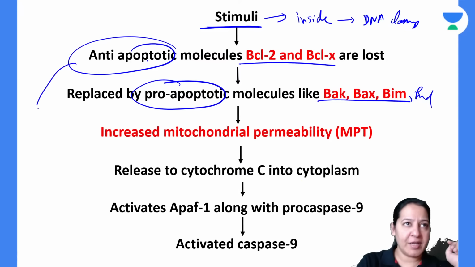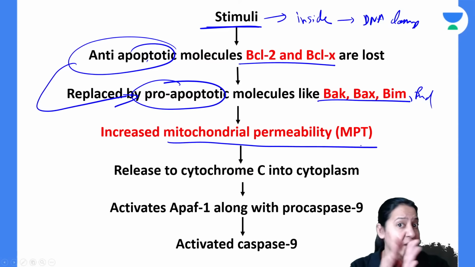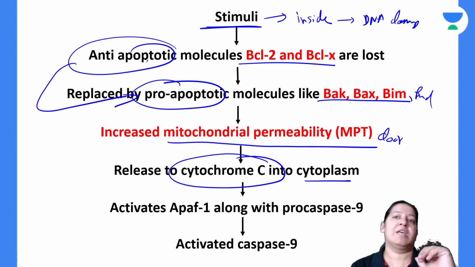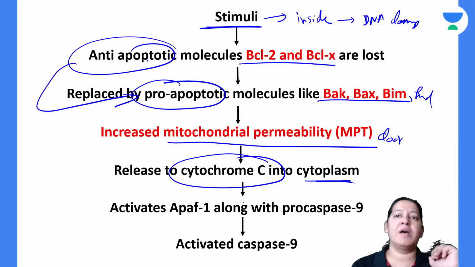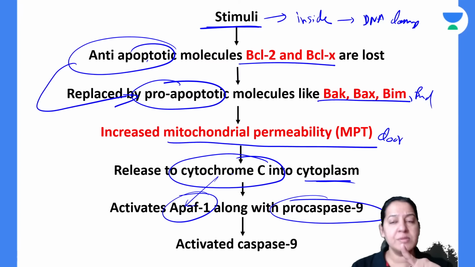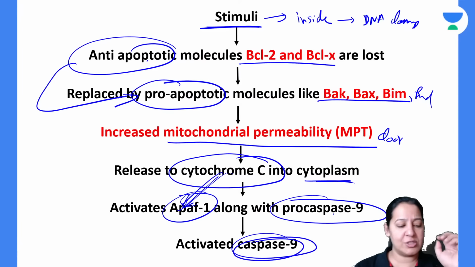Because the anti-apoptotic proteins are replaced by pro-apoptotic, the mitochondrial permeability is increased. That is, the transit will open. The door will open, the transit will open, permeability will increase. And cytochrome C will leak into the cytoplasm. So cytochrome C will come into the cytoplasm. After coming into the cytoplasm, it will activate procaspase 9 by taking APAF1 with him. So cytochrome C takes the help of APAF1 to activate caspase 9. It will take APAF1 with him so that caspase 9 will become activated. So the story ends here.